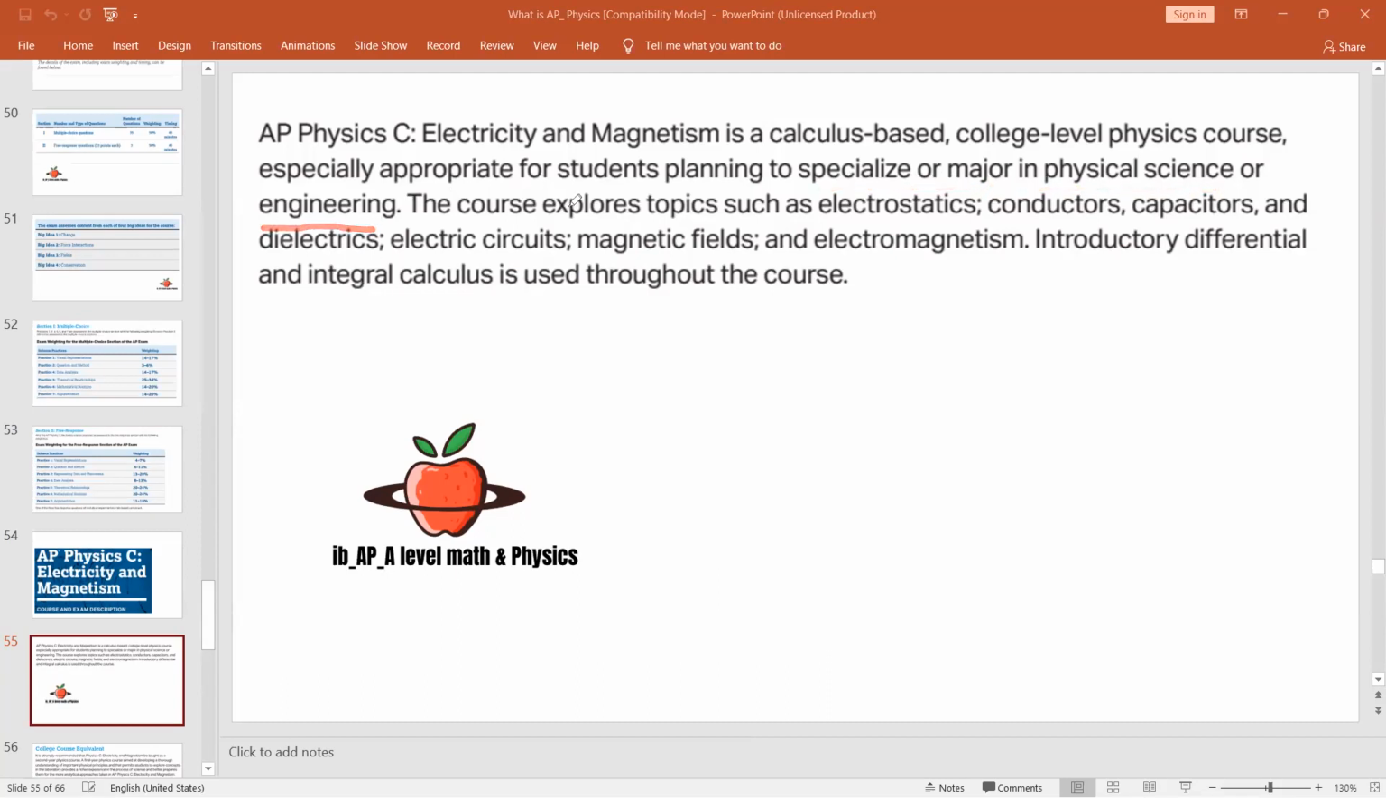It's only for them. The course explores topics such as electrostatics, conductors, capacitors and dielectrics, electric circuits, magnetic fields, and electromagnetism. Introductory differential and integral calculus is used throughout the course. Very, very important, the last line. So you should have strong knowledge of calculus to go through AP Physics C Electricity and Magnetism. Otherwise, it will be difficult for you.